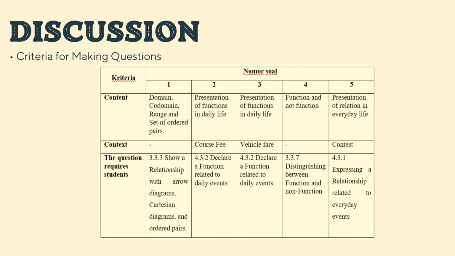The context doesn't exist, and the competency achievement indicator is 3.3.7 that distinguishing between function and non-function. And for the last question, the content is presentation of relation in everyday life. The context is contest, and the achievement indicator is 4.3.1 that expressing a relationship related to everyday events.